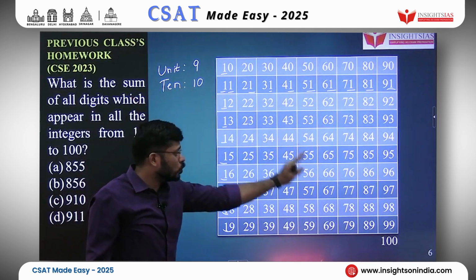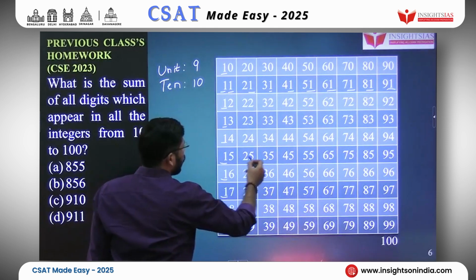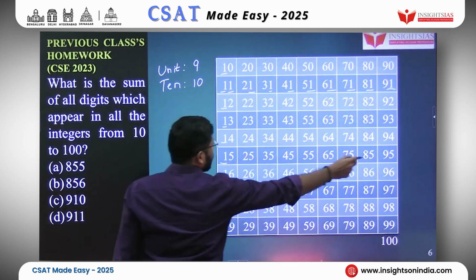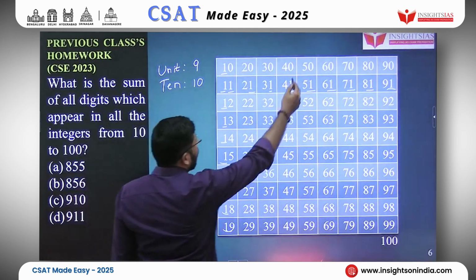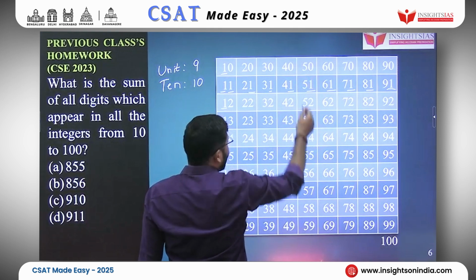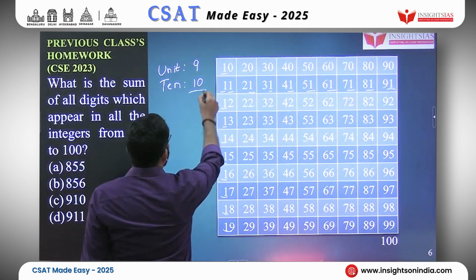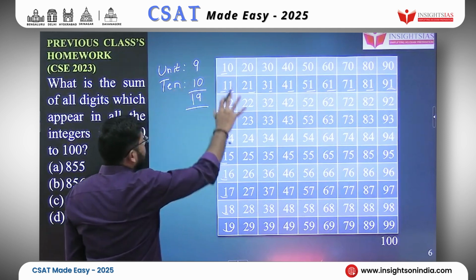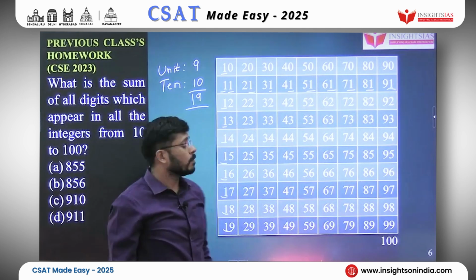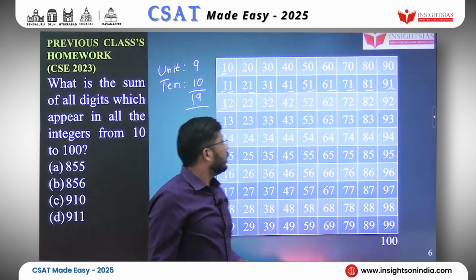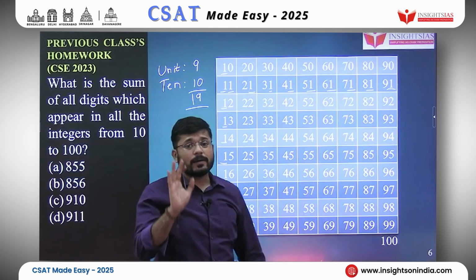The same applies to all the digits. Take any other digit, for example 5. 5 occurs in units place in only this row, and it appears 9 times. And 5 occurs in tens place in only this column, and it occurs 10 times. 9 plus 10, 19. So each digit occurs 19 times from 10 to 99. We are leaving out 100. From 10 to 99, each digit from 1 to 9 will occur 19 times.